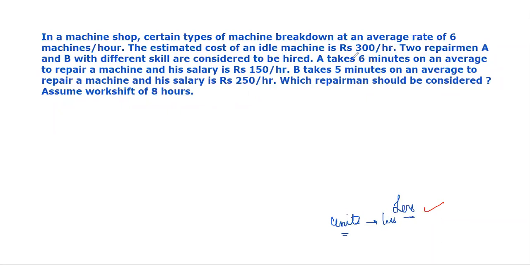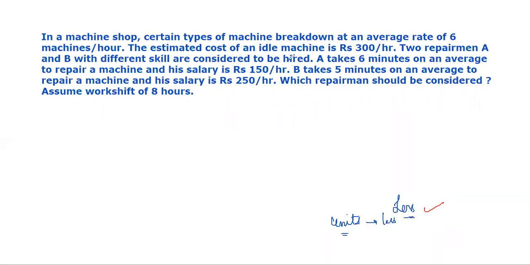कि अगर एक मशीन एक घंटे के लिए आइडल हो गई, मतलब ये ब्रेक डाउन हो गई, तो जिस टाइम के लिए ये, जब तक ये ठीक नहीं हो जाएगी तब तक तो ये आइडल मशीन ही रहेगी. It won't work. Therefore a loss of rupees 300 per hour will be incurred due to the breakdown of that machine, because that machine at that time won't be able to produce anything. Okay, that's why here it's a cost of idle machine.